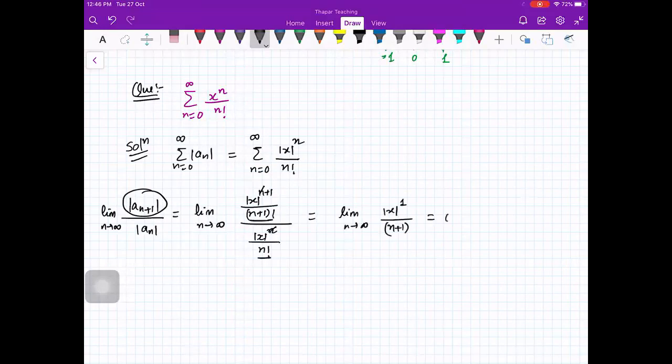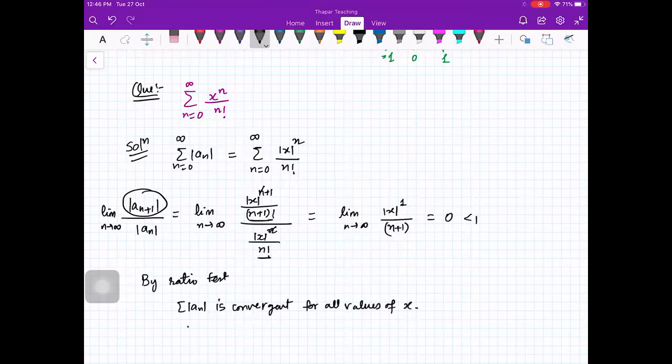0. This is 0, right? Irrespective of the value of x. So by ratio test, this is less than 1, the limit is less than 1. So the series a n is convergent for all values of x.